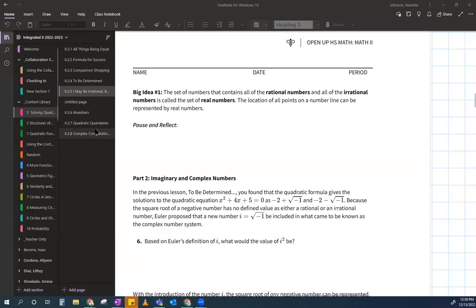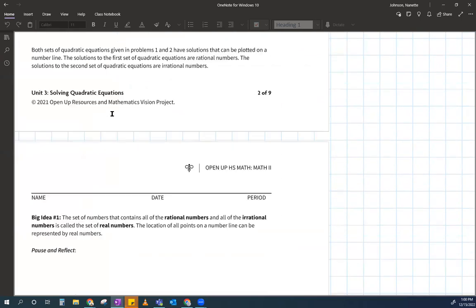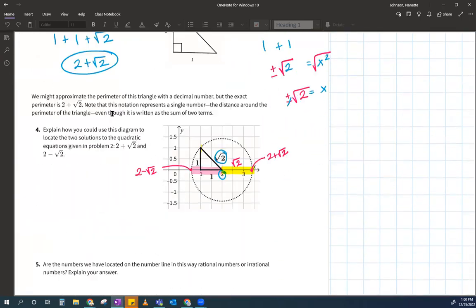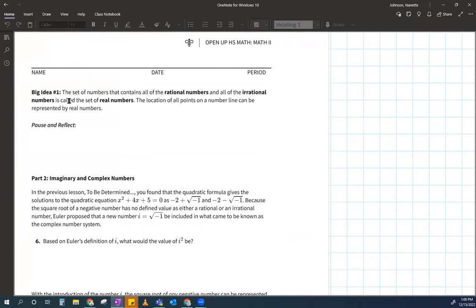Okay, so we're in 3.5 and we're talking about irrational and complex and imaginary numbers. So we talked a little bit about graphing numbers and how to graph them. So here we're going to talk about this big idea.